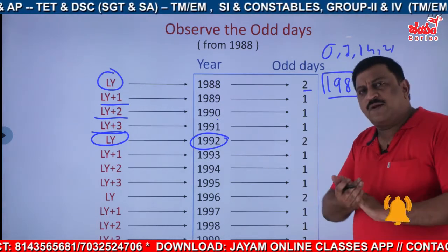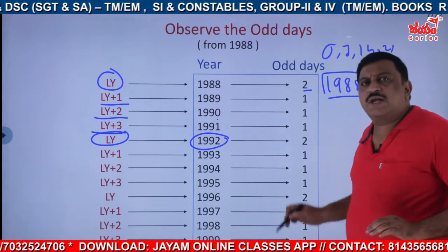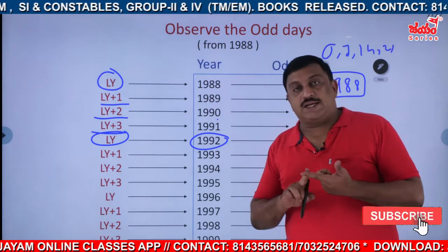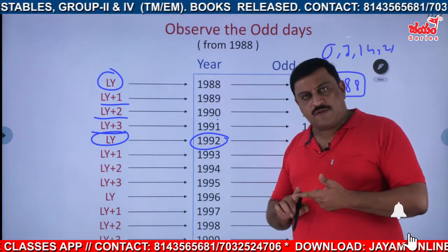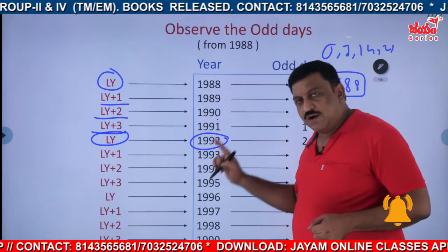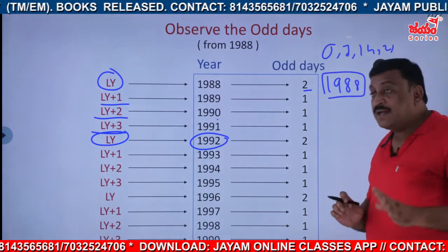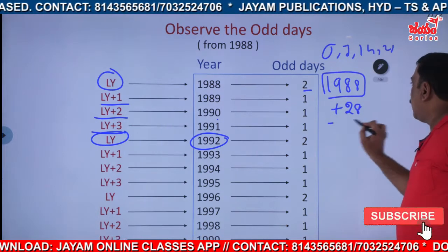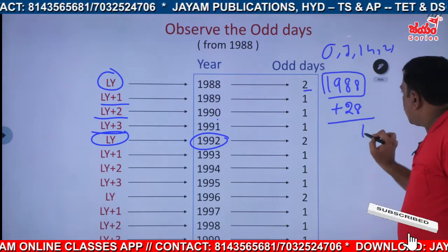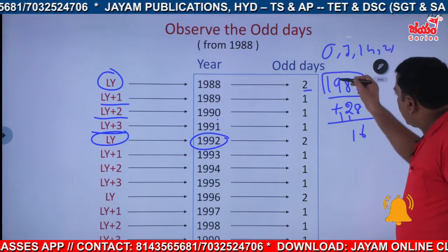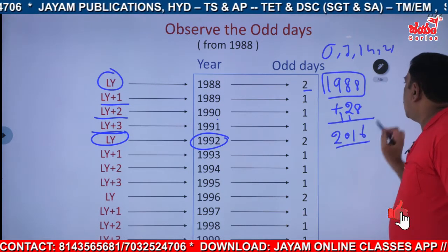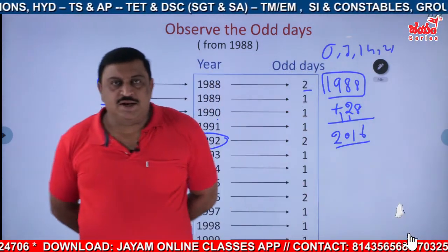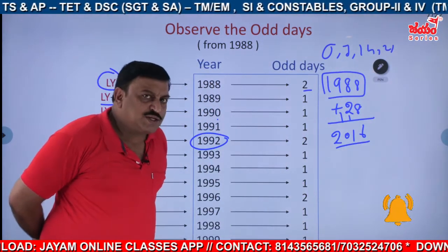If you try for that one, it takes so much time, and after 28 years it comes. You try that one definitely with this logic, and you'll get that after 28 years. Means 1988 plus 28 is 2016. So 2016, is it not a leap year?